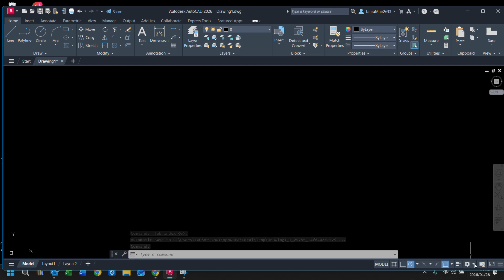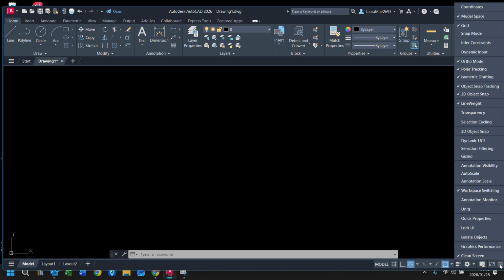If you've got more items at the bottom than I have, if you click on these three lines here, you'll see what's been ticked on mine. Those should be ticked. Model space. I'm actually unticking grid. No, I'm going to leave grid, just leave it for safety.